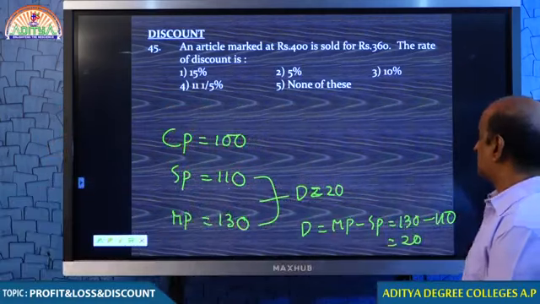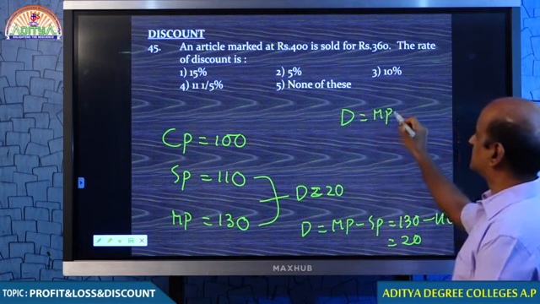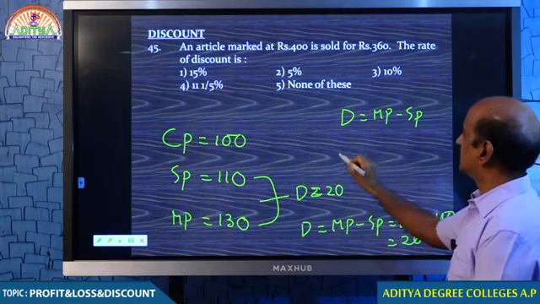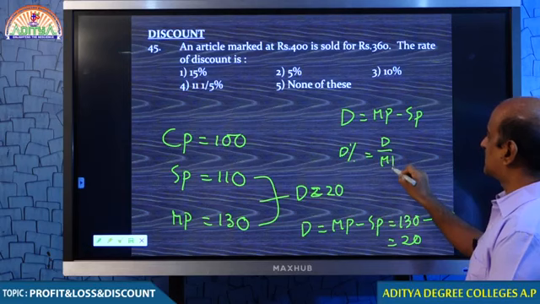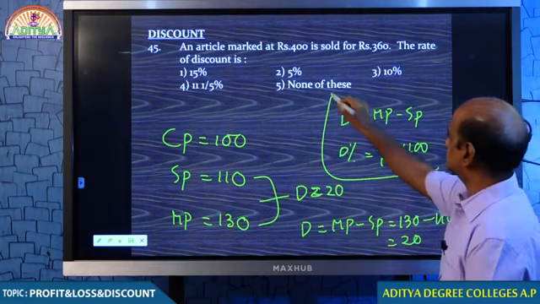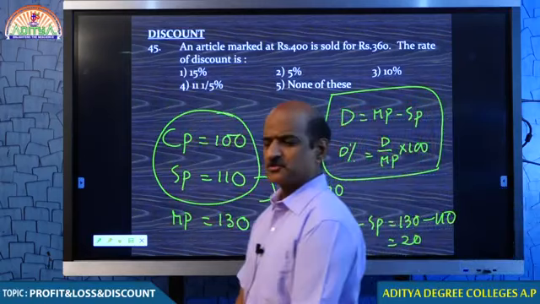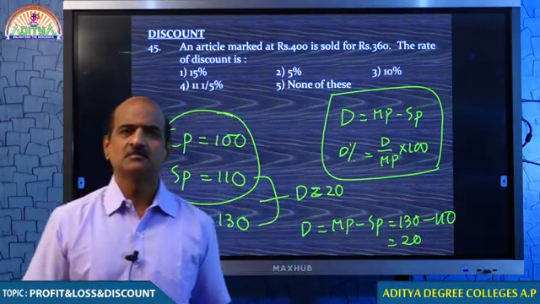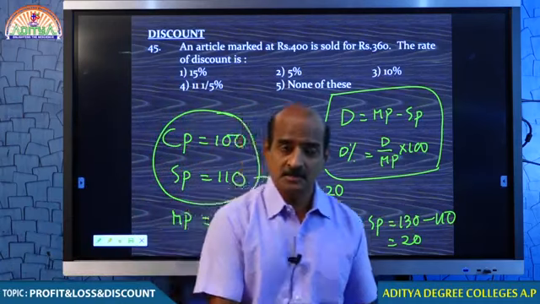Tell me, what are the top formulas we discussed yesterday? Discount is equal to market price minus selling price. Rate of discount is equal to discount by market price into 100. Actually, as far as the trader is concerned, only these two are important for him: cost and selling price, only those two points. If I am a trader, my dear students, I only check what was my cost price and what was my selling price.